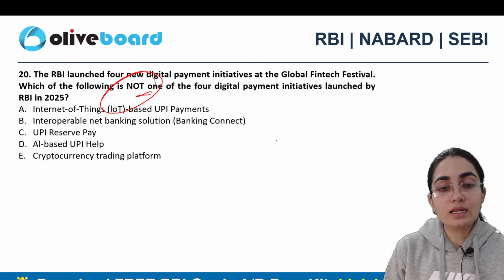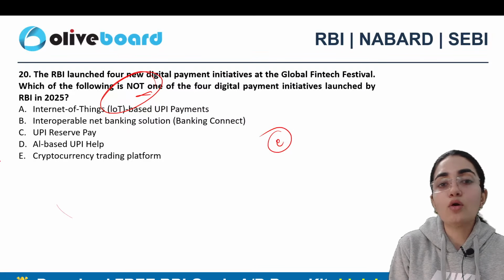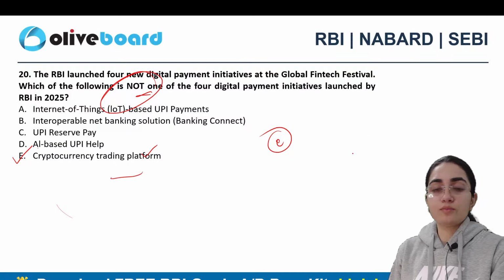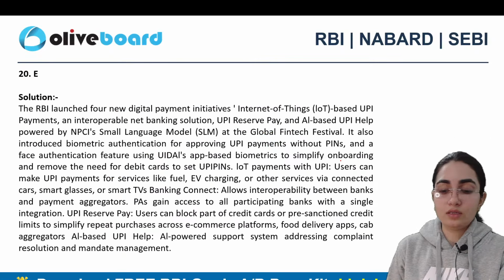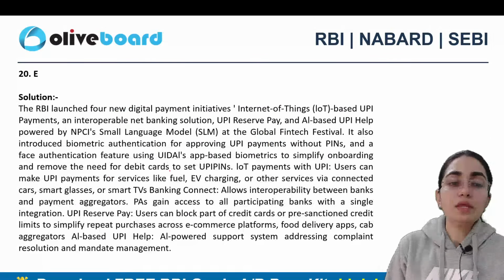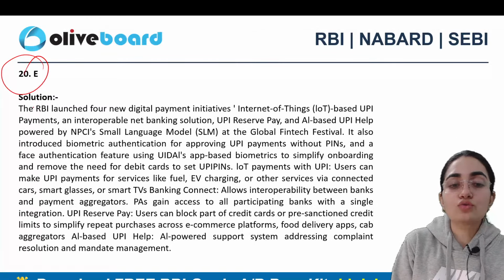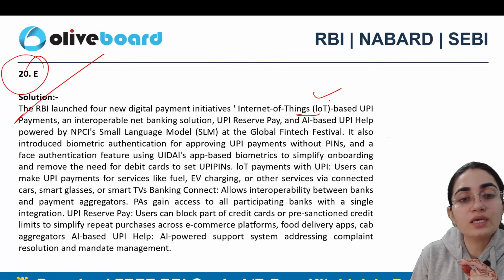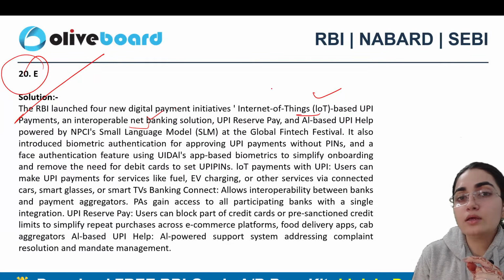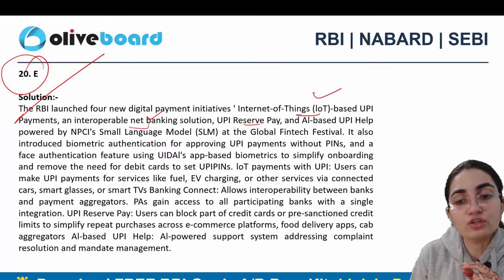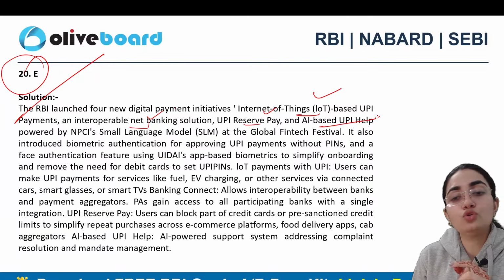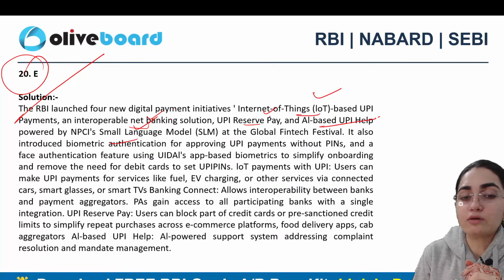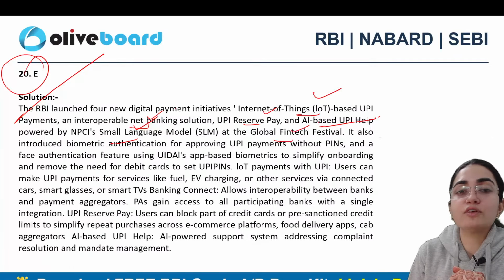20th का E exactly. E exactly is the incorrect one here, or maybe the correct answer also, because E says cryptocurrency trading platform is the one, but this is entirely from the perspective of this particular event. So the RBI launched 4 new initiatives: Internet of Things based UPI, interoperable net banking solutions, UPI Reserve Pay, and AI based human-like UPI help powered by the NPCI as well, that is a small language model here, and that too at this particular festival only, right?